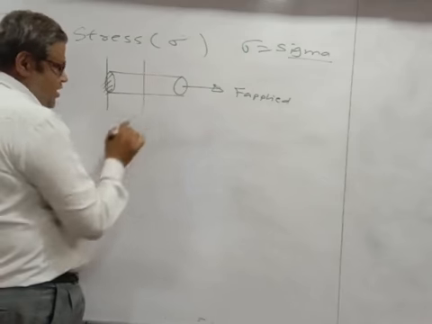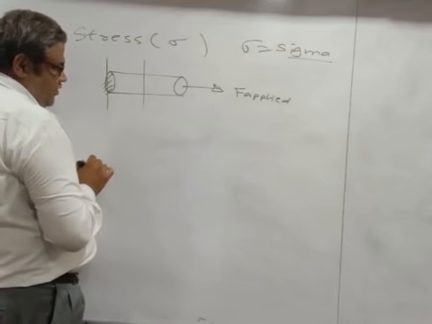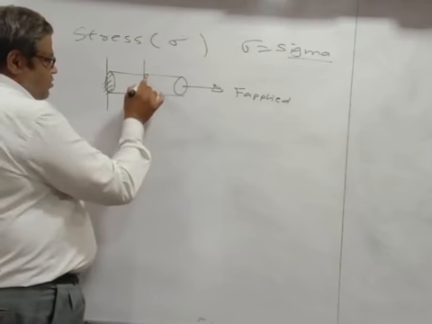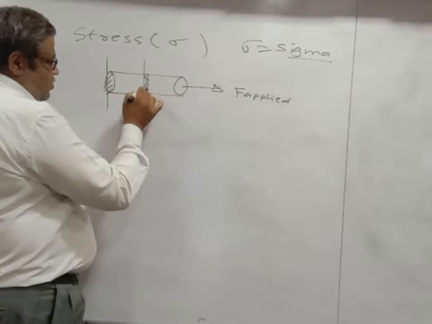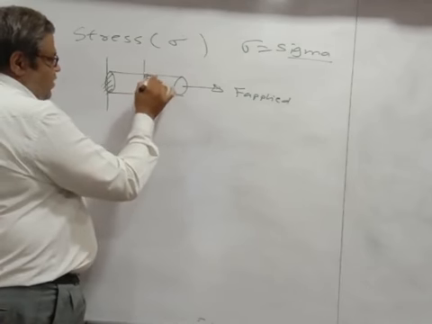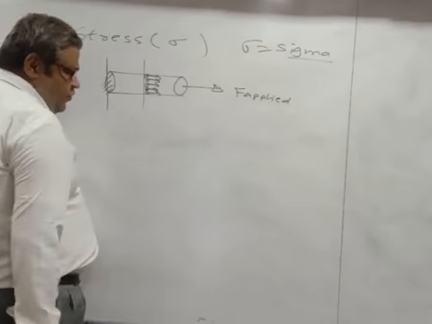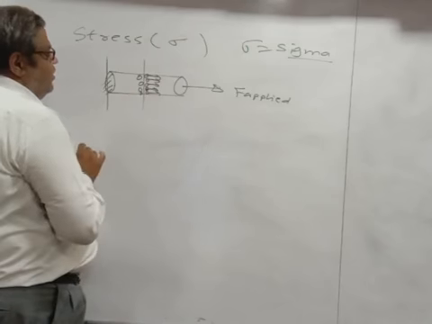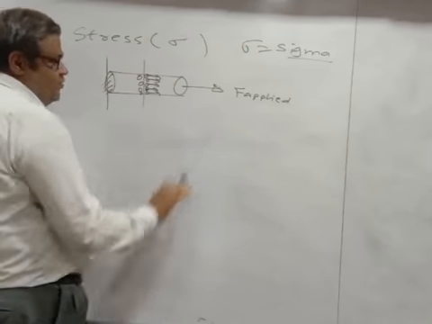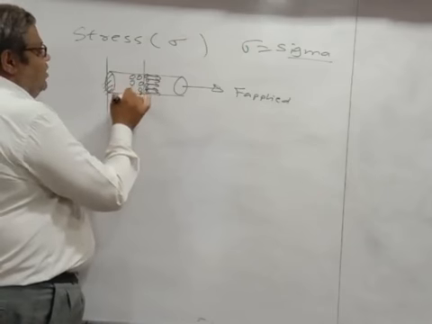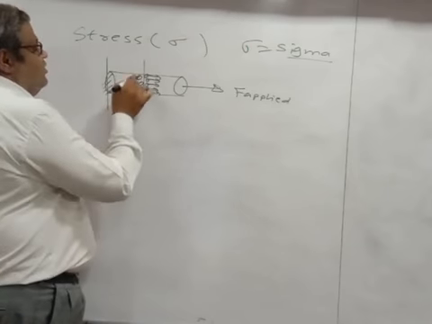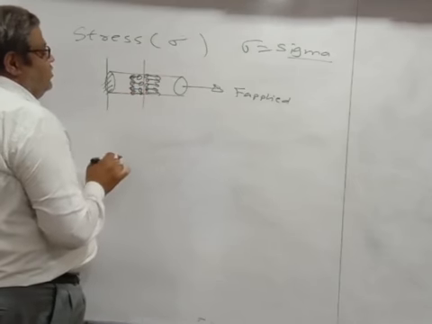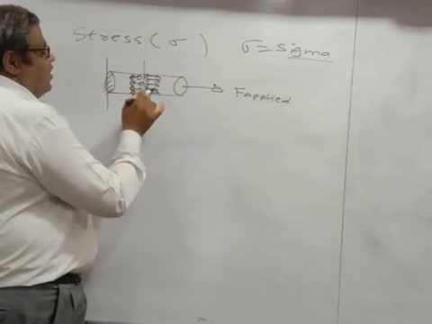If you take any cross section like this, this constituent particle will be under the influence of the applied force and will also try to move in this direction. But here another layer is there, so these intermolecular forces will oppose this type of force.